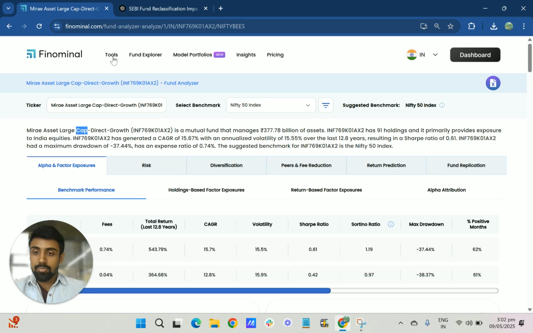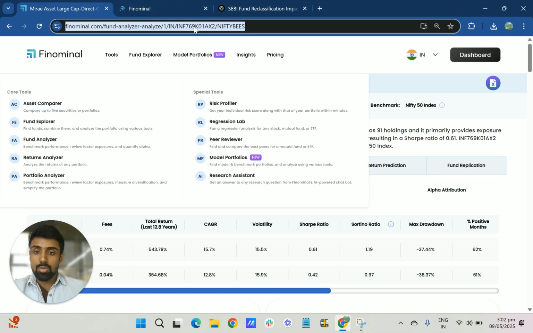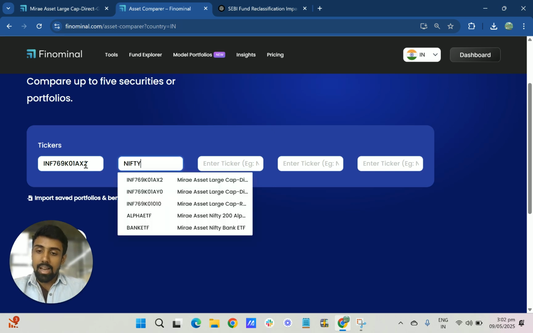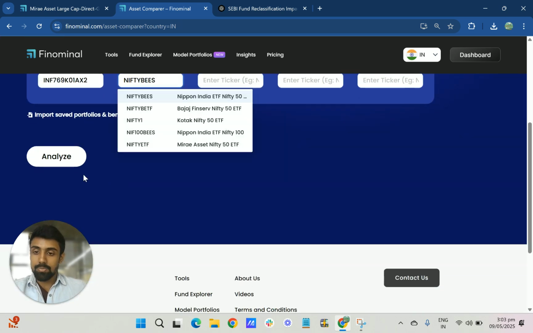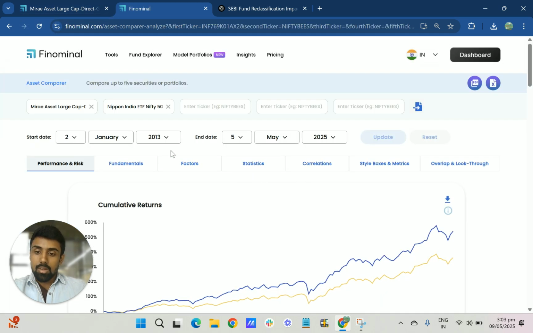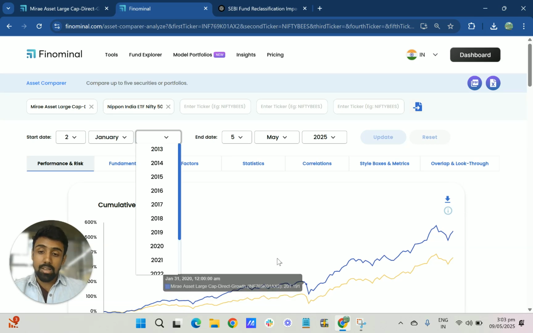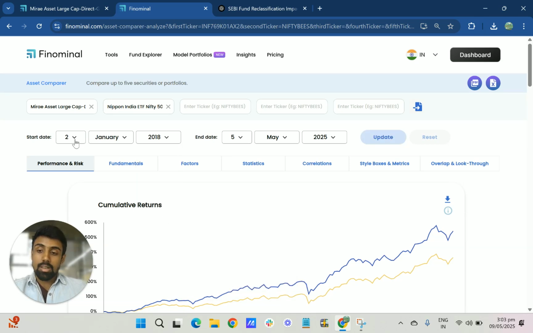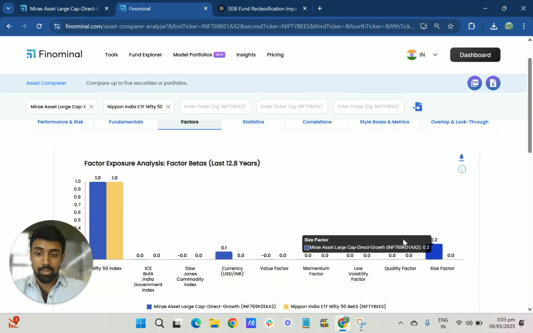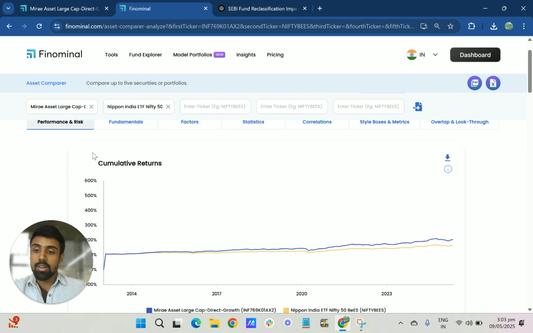To showcase that, I will go to Asset Comparer and rebase this to 2019, and you will see the evidence clearly. So again, same story here. Until 2019, it was a multi-cap fund, so most of its exposures, most of its outperformance came from the small cap stocks, as I mentioned. You can also check that there's still a size exposure over the last 13 years.